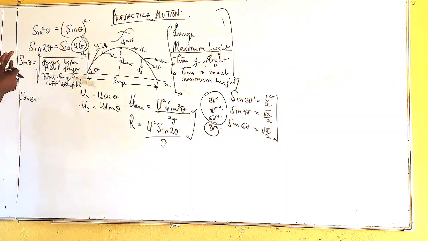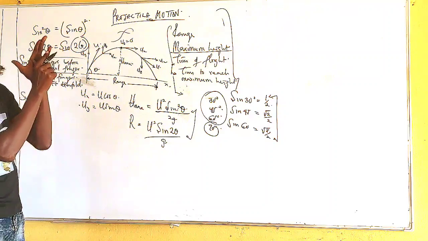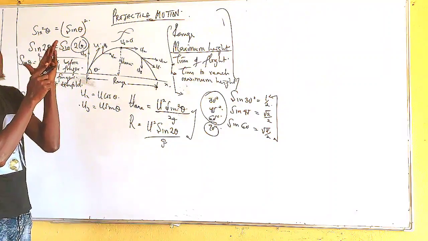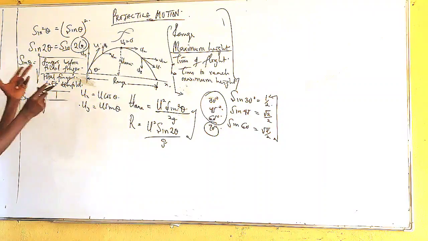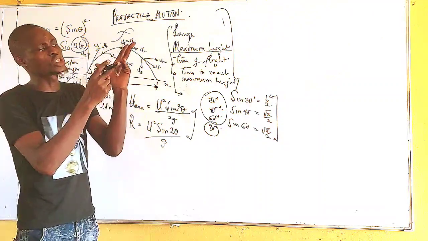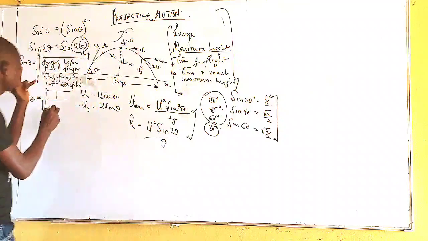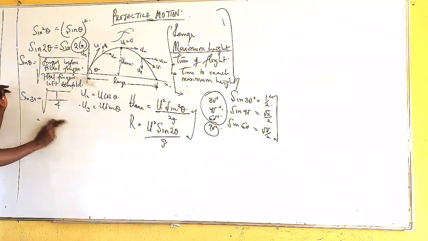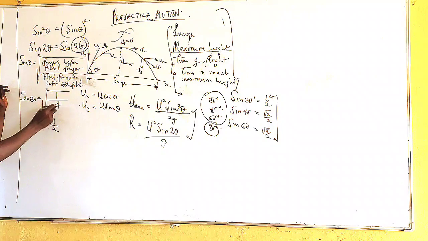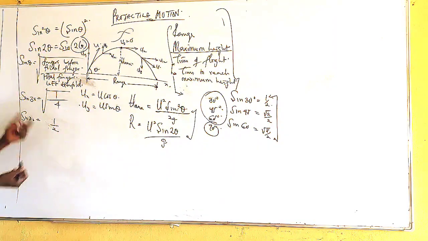How many fingers are left? I have one finger before the folded finger, so sine of the angle is equal to square root of 1 all over the total fingers left unfolded, which is 1, 2, 3, 4, so over 4. I should be having square root of 1 over 4, which equals 1 over 2, because square root of 4 is 2 and square root of 1 is 1. So sine of 30 degrees is equal to 1 over 2.